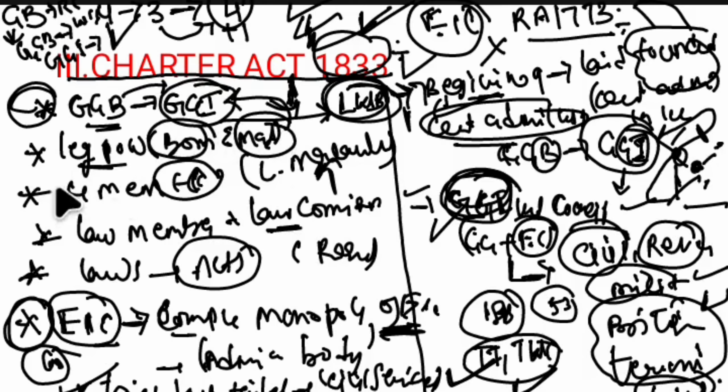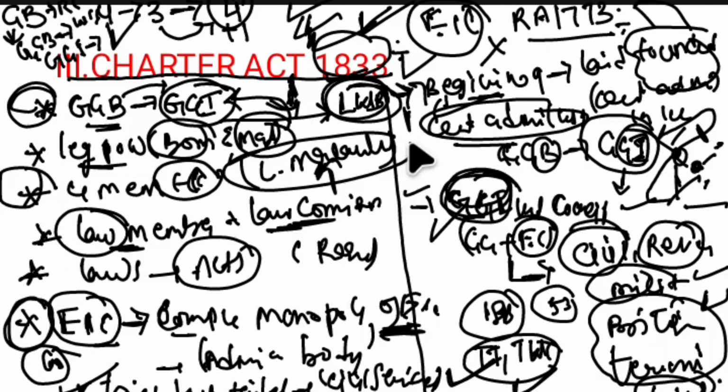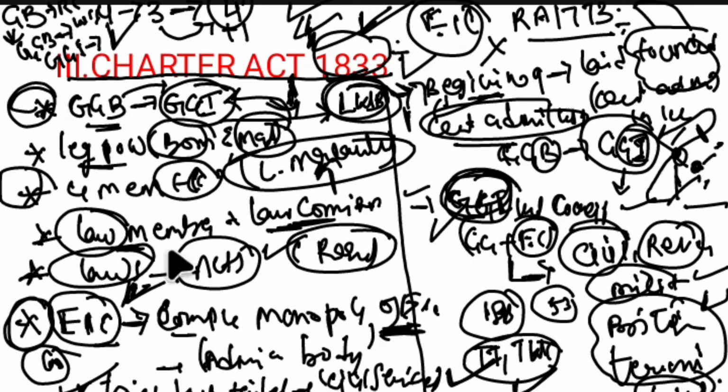The Executive Council had 4 members: the previous 3, and 1 more member was added, the Law Member. The Law Commission was also constituted. The chairman of the Law Commission was Lord Macaulay. Laws made from this act are referred to as acts; previously they were referred to as regulations. And the end of the complete monopoly of East India Company can be witnessed through this act.